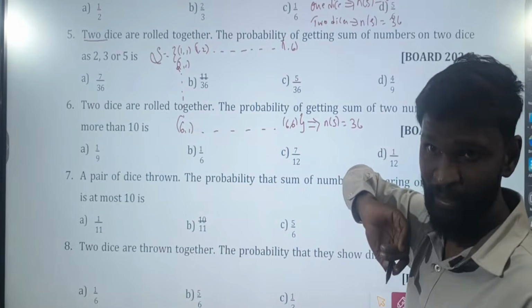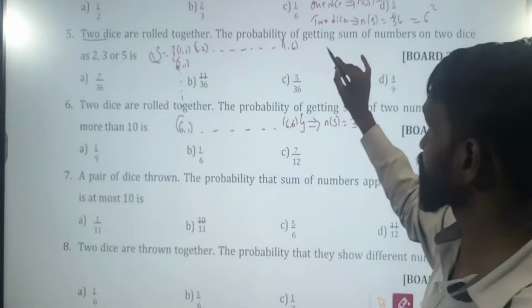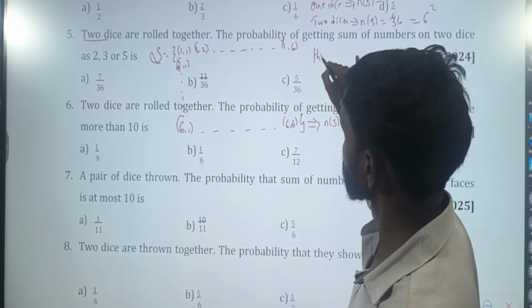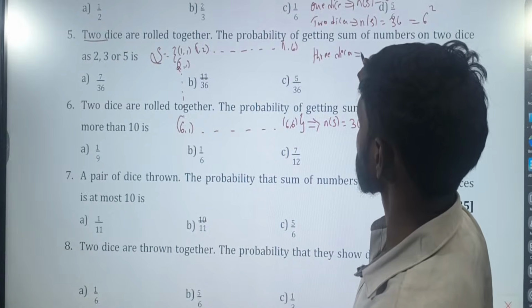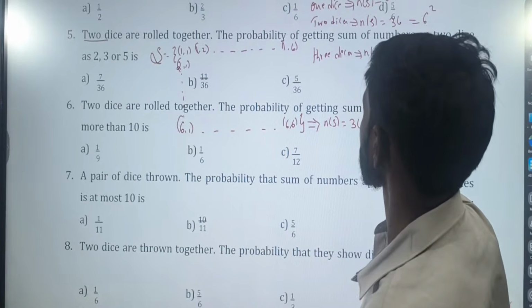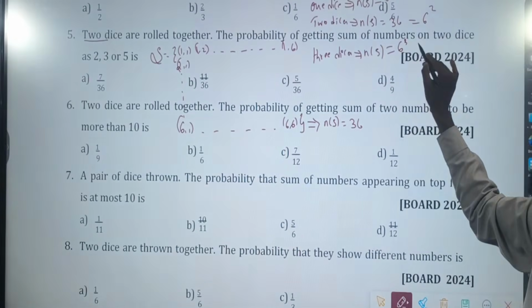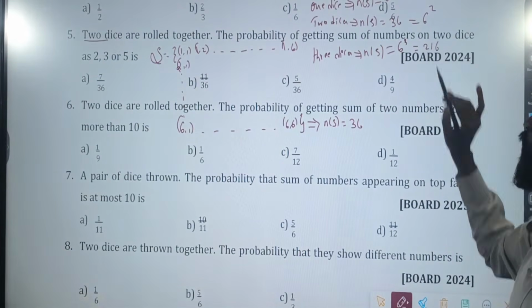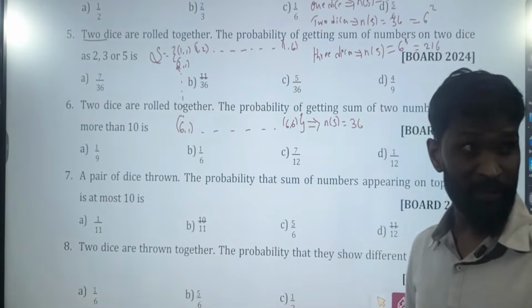Which means 6 square. Suppose you are throwing 3 dice, they can ask in MCQ. How many dice? 3 dice. What are the possible outcomes? 6 cube, which means 6 into 6 into 6, 216. How many possible outcomes? 216.